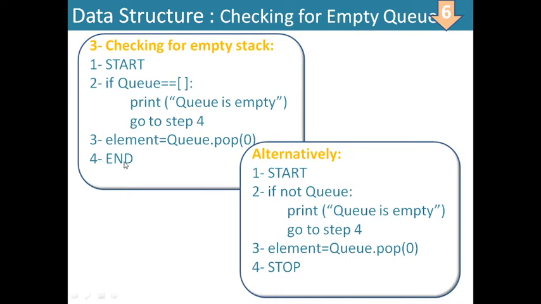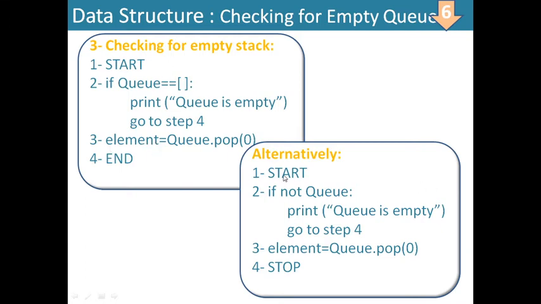If it is not empty, it will come over here: q dot pop 0. From the zeroth position you will delete an element, and the returned value you will store in element, so that you can write that this particular element has been deleted.